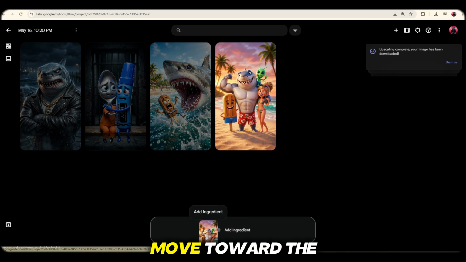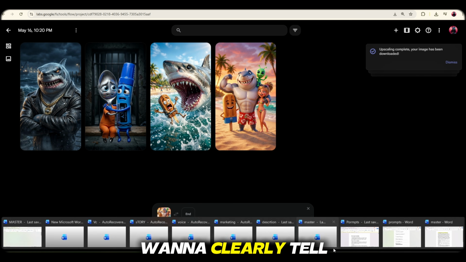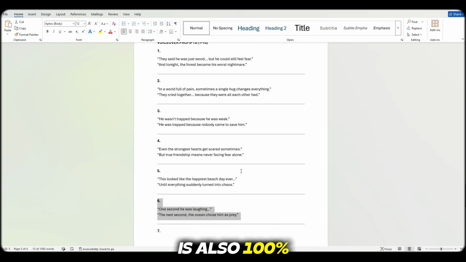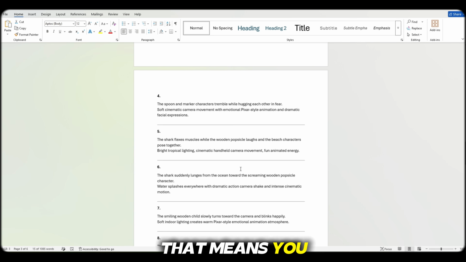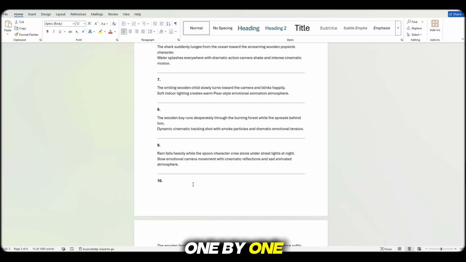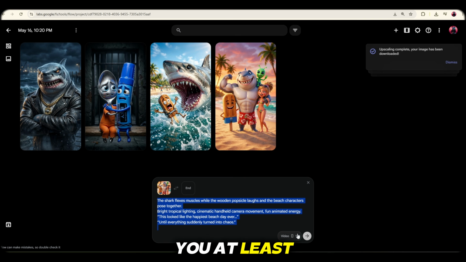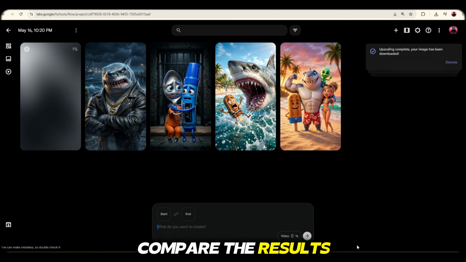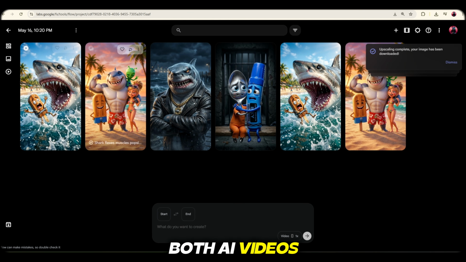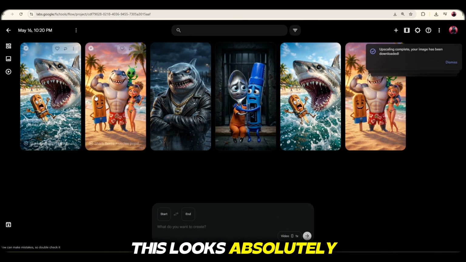Now viewers, let's move toward the second AI video tool, which is Flow AI. And I want to clearly tell you that this tool is also 100% free and gives you 50 free credits daily. That means you can generate around 5 AI videos every single day for free. Now I simply select my images one by one, add prompts to them, and generate the videos. I will show you at least 2 examples so you can compare the results yourself. Both AI videos are now completely ready. Oh my god, viewers, this looks absolutely amazing.